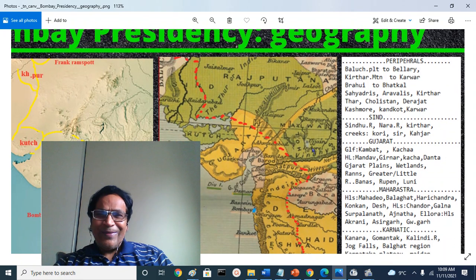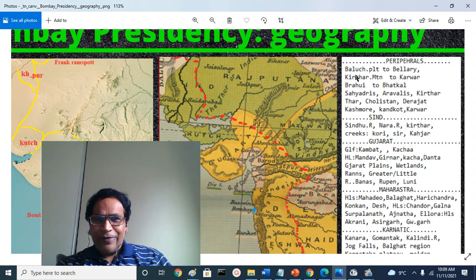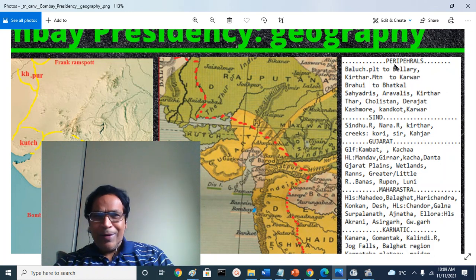Here you will see that after this presentation, the presidency spans from the Baloch Plateau to the Ballari district, which was in Madras Presidency and is today in the northern part of Karnataka. You will see what the Kirthar mountains are and what Karwar is.